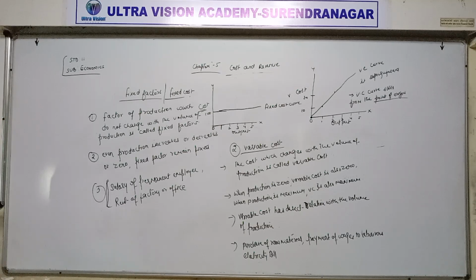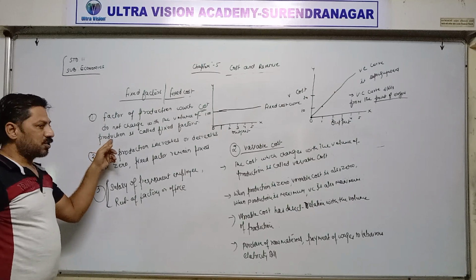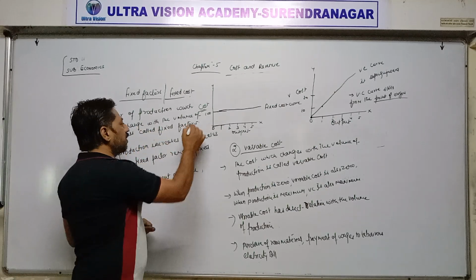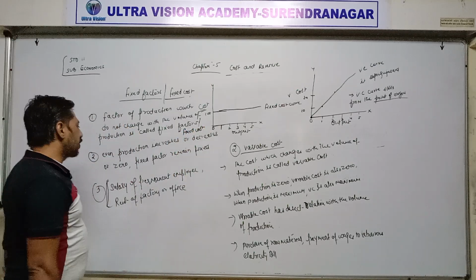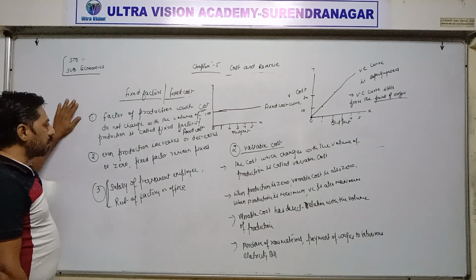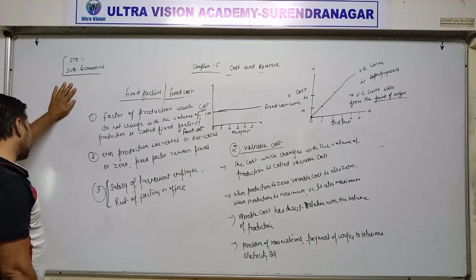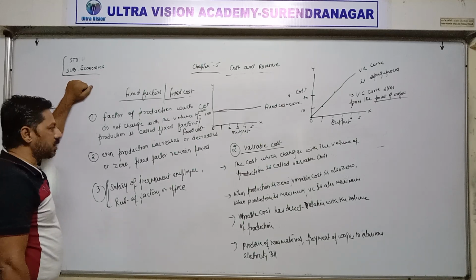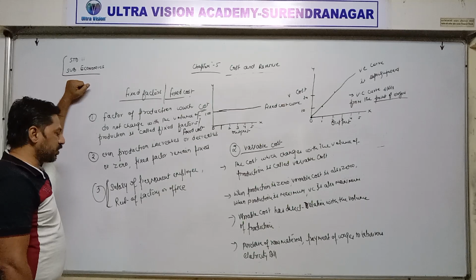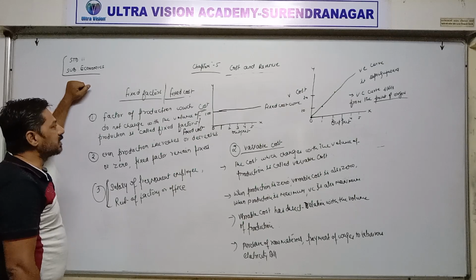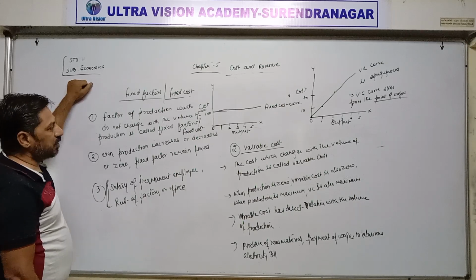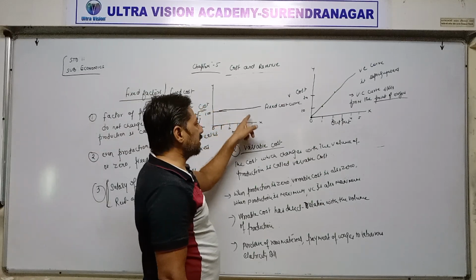So once again, fixed factors or fixed costs are those costs which remain the same, which do not change with the volume of production. Such cost is called fixed cost. Even if production is 0 or minimum or maximum, fixed costs remain fixed. It has no direct relation with the volume of production. Examples are salary of permanent employees, rent of factory or office. And on the basis of diagram, fixed cost curve is parallel to x-axis.